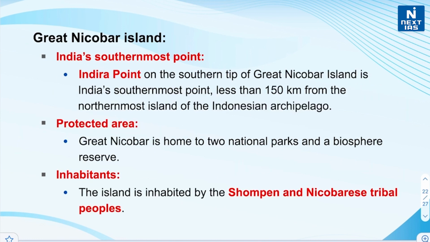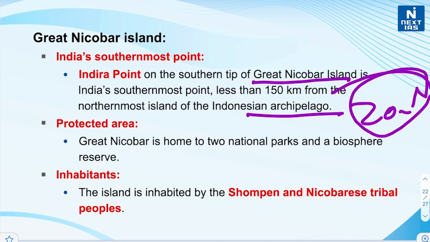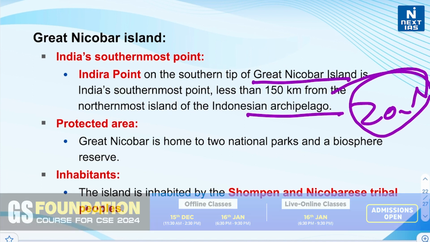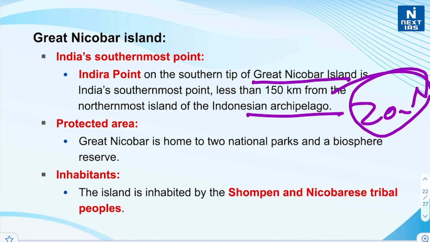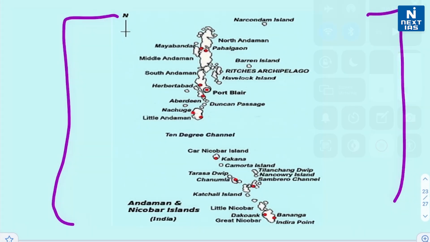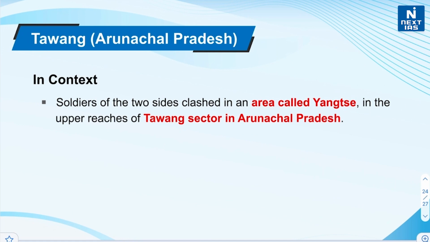Now let's learn about Great Nicobar Island. Indira Point on the southern tip of Great Nicobar Island is India's southernmost point, less than 150 km from the northernmost island of the Indonesian archipelago. But Indira Point got submerged under the sea water in 2004 during the tsunami, right? Great Nicobar is home to two national parks and a biosphere reserve. The island is inhabited by the Shompen and Nicobarese tribal peoples, and this is the location of Andaman and Nicobar Islands.